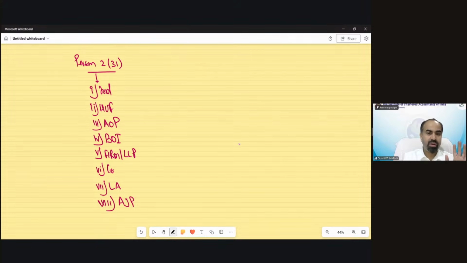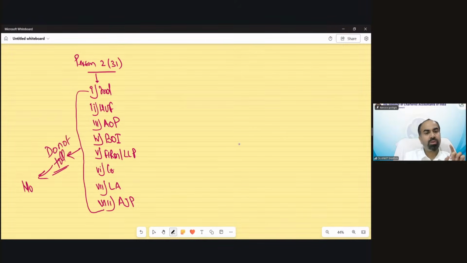So if you do not fall in any of these 8 categories, that means you are not a person. And what good news it is. If you are not a person, you need not pay any income tax.